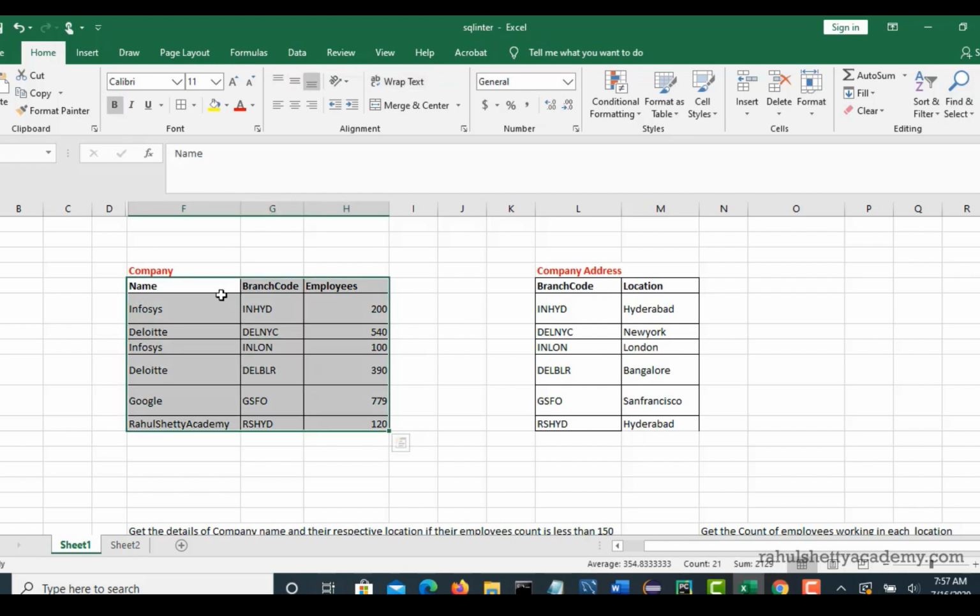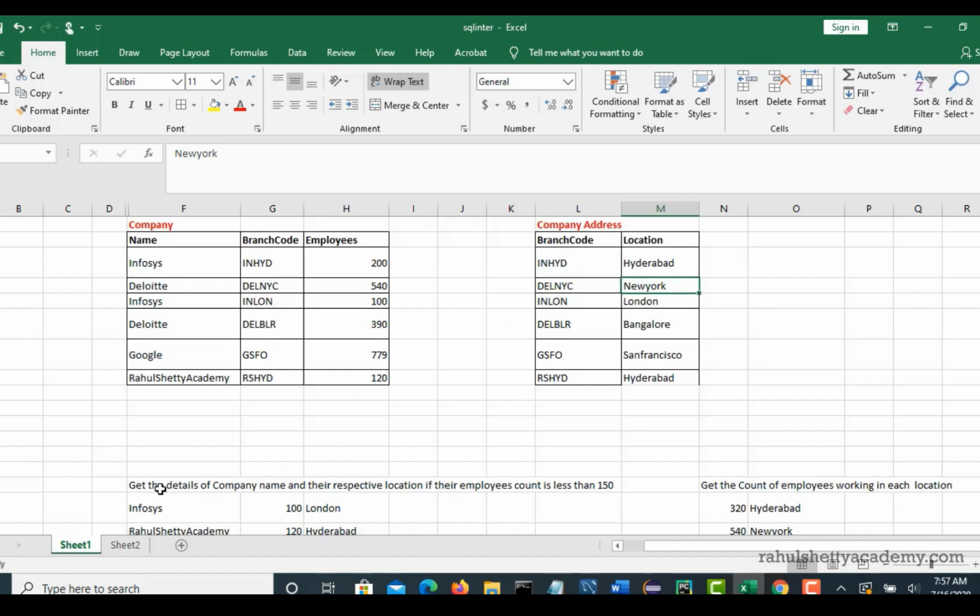So like this, that is one table, and there is another table called company address. In this table we don't have information about location, we have only the code. But there is another table which gives what location based upon the branch code, right? So assume that there are two tables like this.